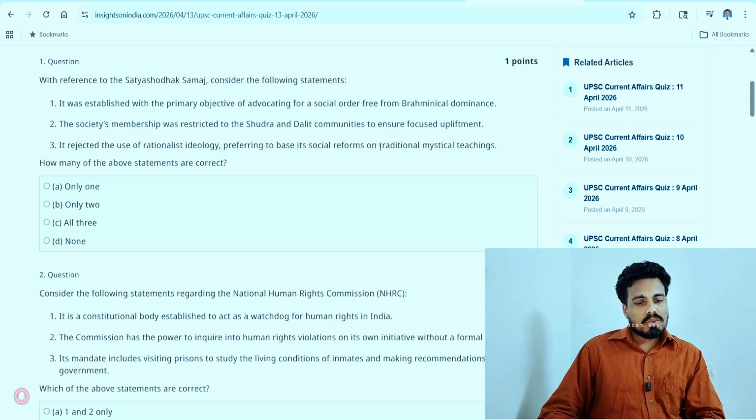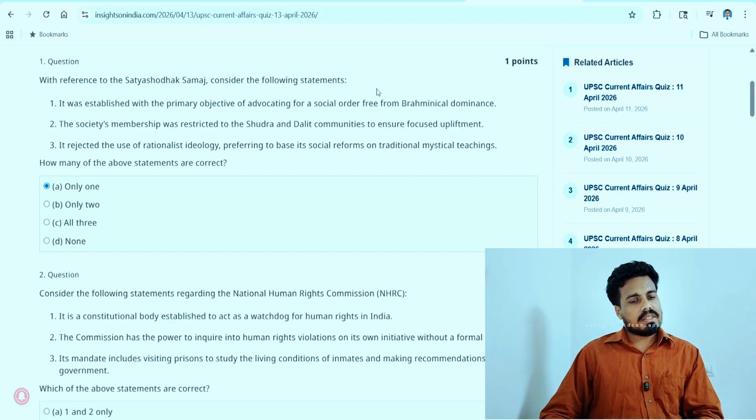It won't stick to traditional or mystical teachings. So the correct option will be only one by analyzing the statements. We have no idea regarding Satyasodak Samaj, its founder or anything, but we are answering it with pure logic.